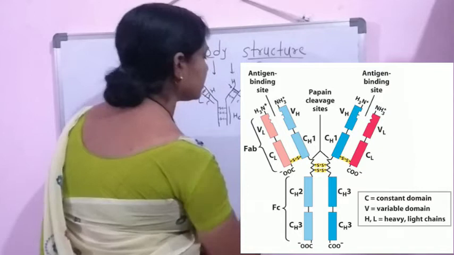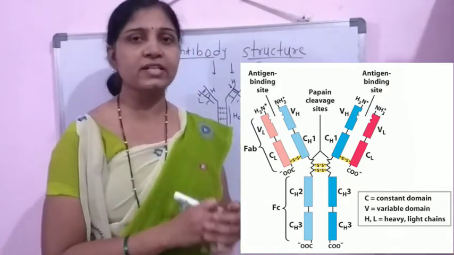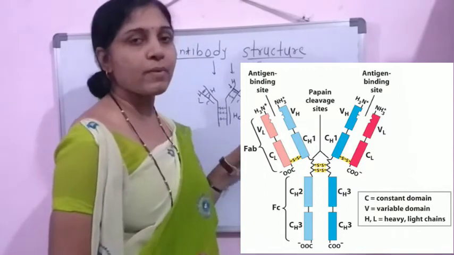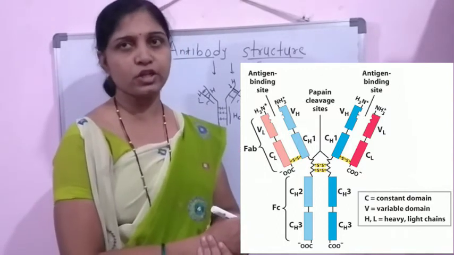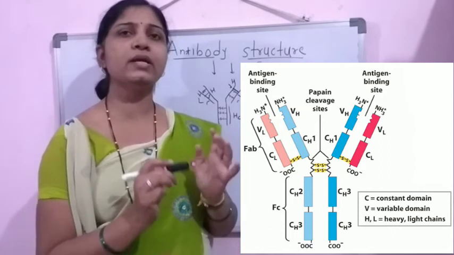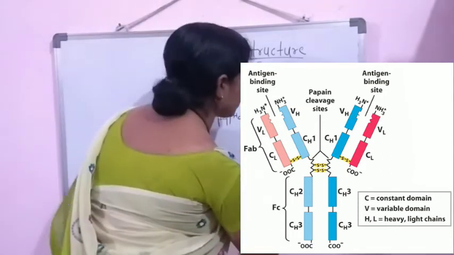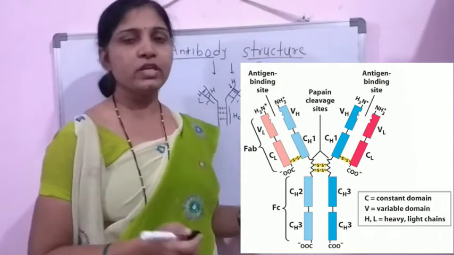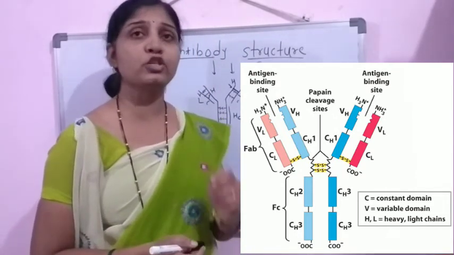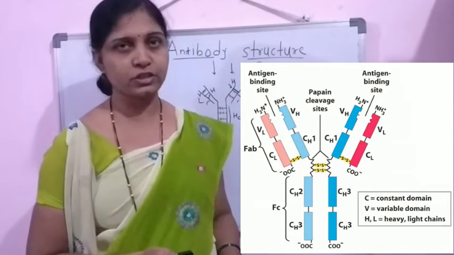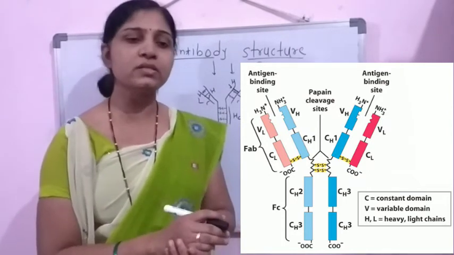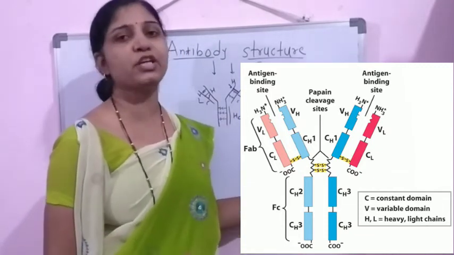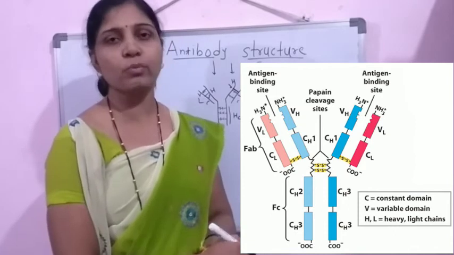Paratope. In other words, we can also say it is the antigen determining region present on the surface of the antibody molecule, or it is also called the complementarity determining region, that is the CDR. Within this there is the involvement of the variable region of both heavy and light chains. The variable regions from both of these chains are responsible for forming the complementarity determining region, that is the paratope of the immunoglobulin molecule.